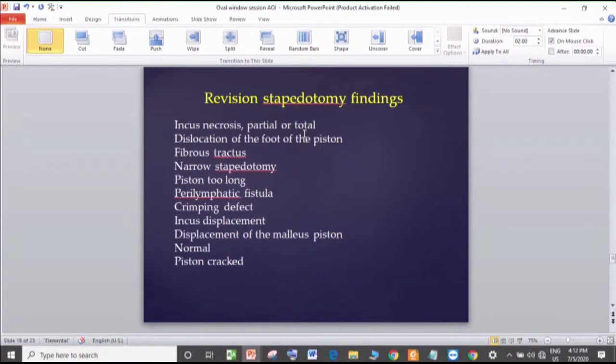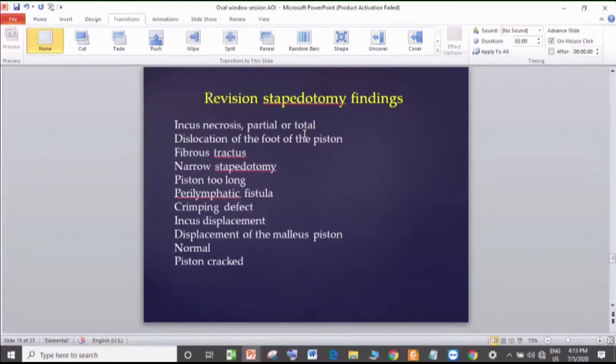Now in this situation, if the previous surgeon had used a Teflon piston, it is an advantage. But if the previous surgeon used a metallic piston, again a big problem, because any single shot of laser on the metallic piston is going to transmit the energy to the vestibule. If it is a Teflon, it melts. It doesn't transfer the energy so easily. Even though you are using a low wattage, if it is a Teflon, it is an advantage. If you are using a metallic piston, it is a disadvantage. This is one clear disadvantage over here.